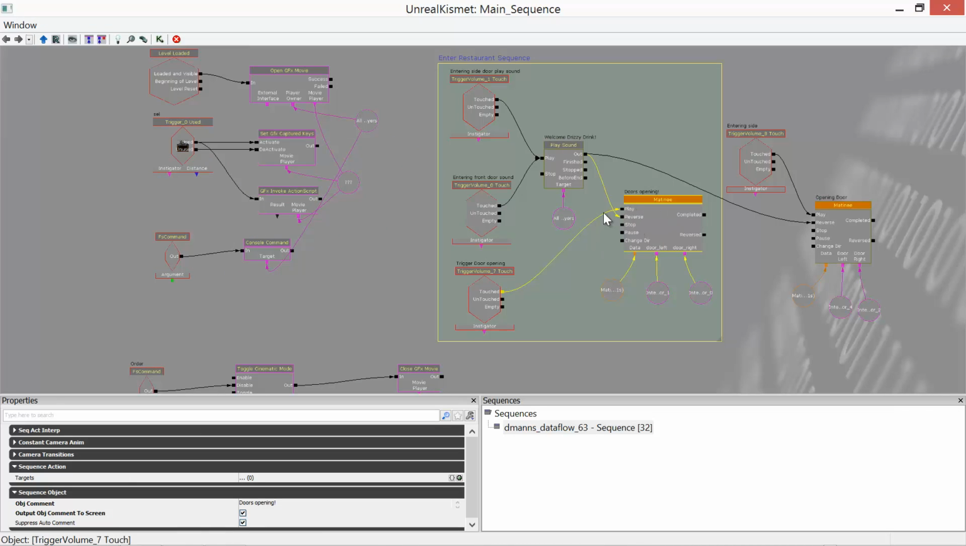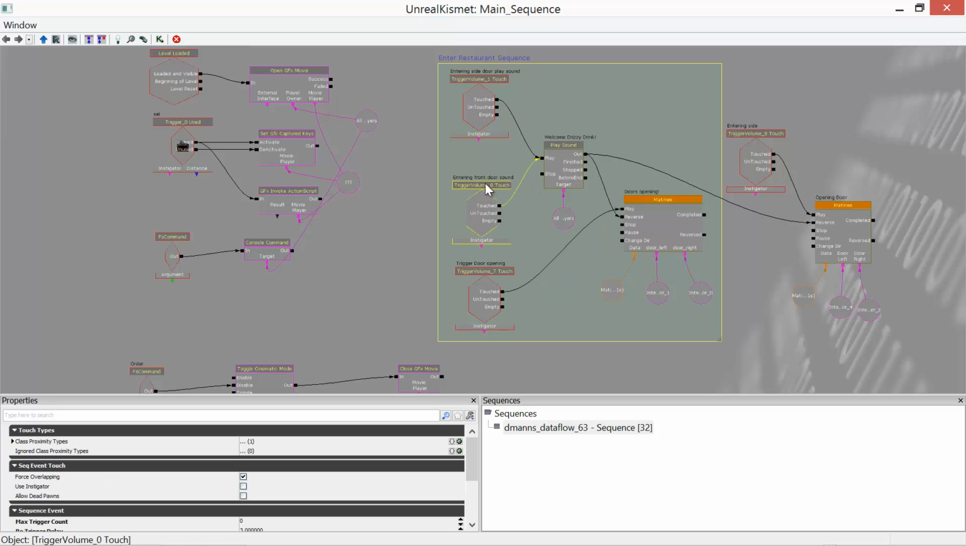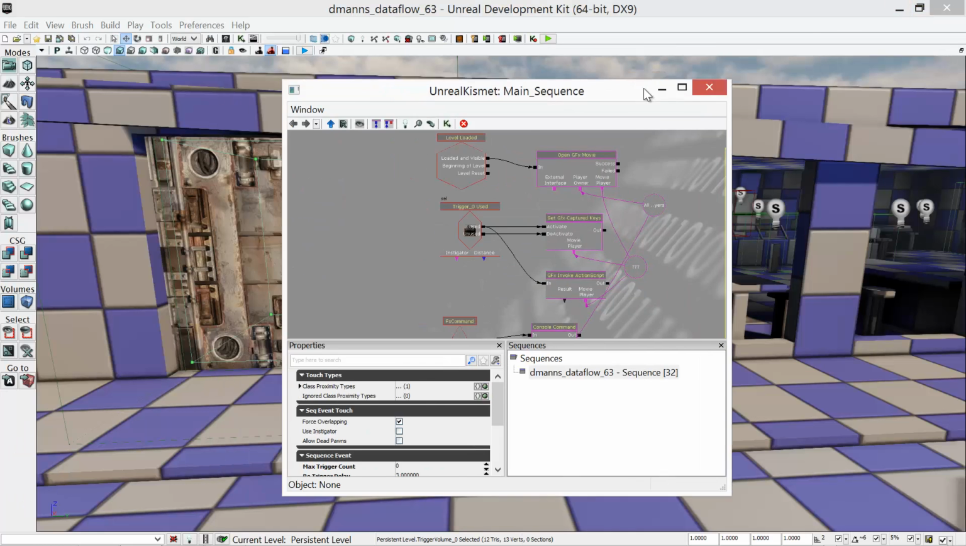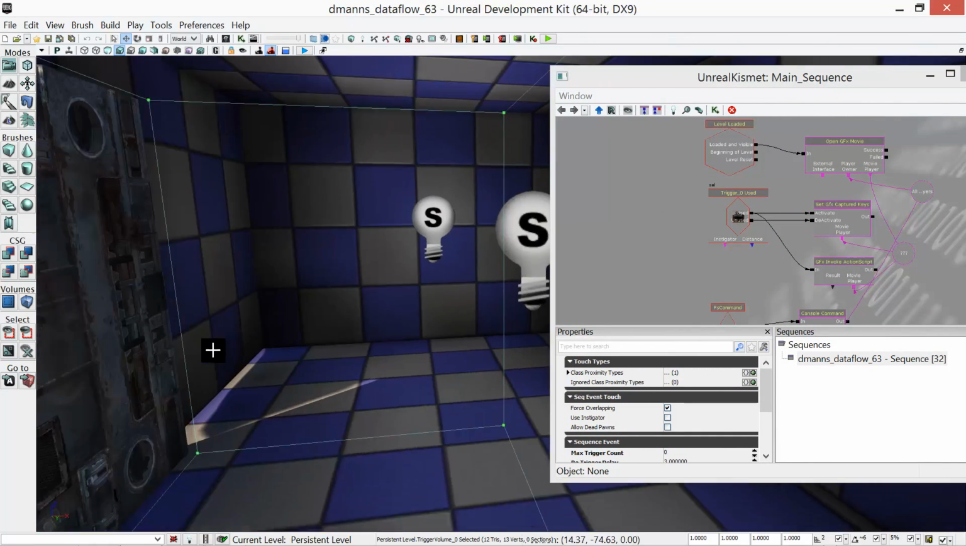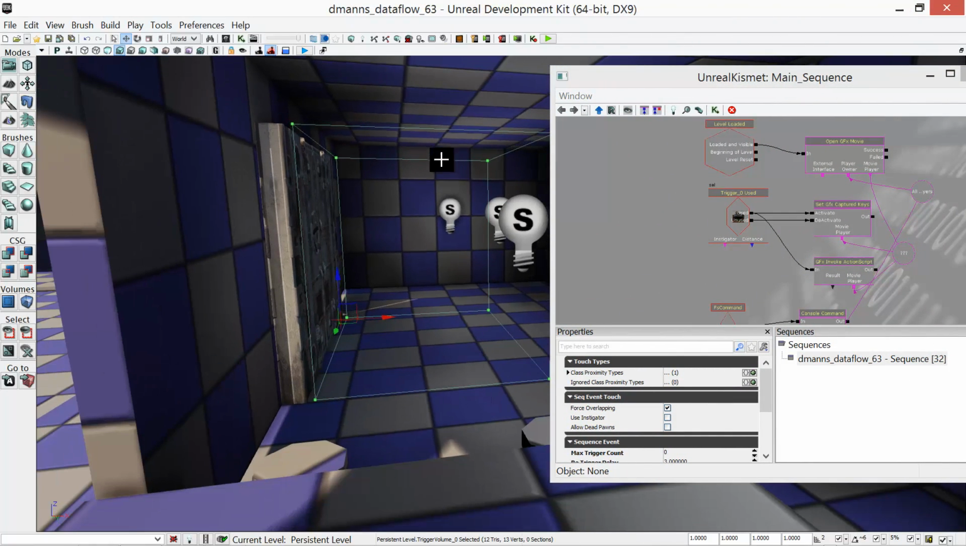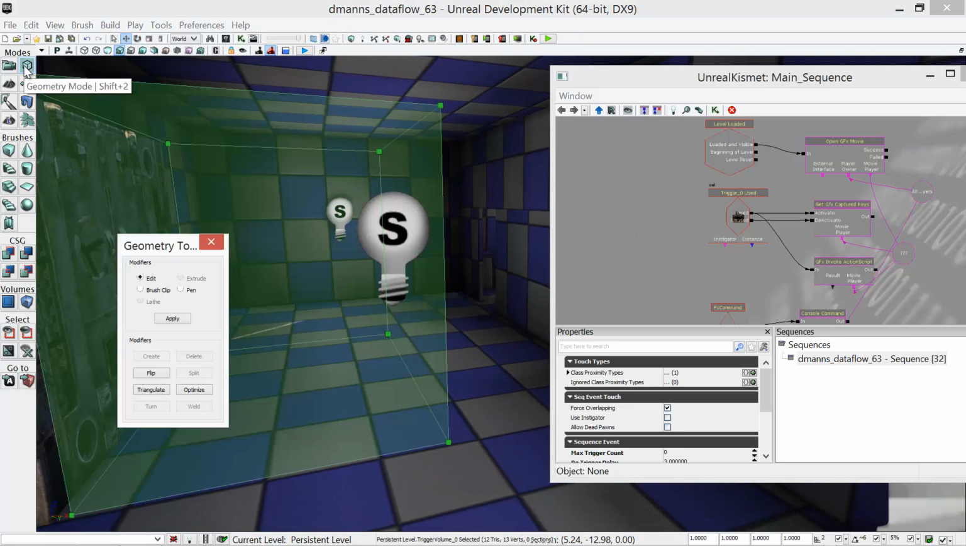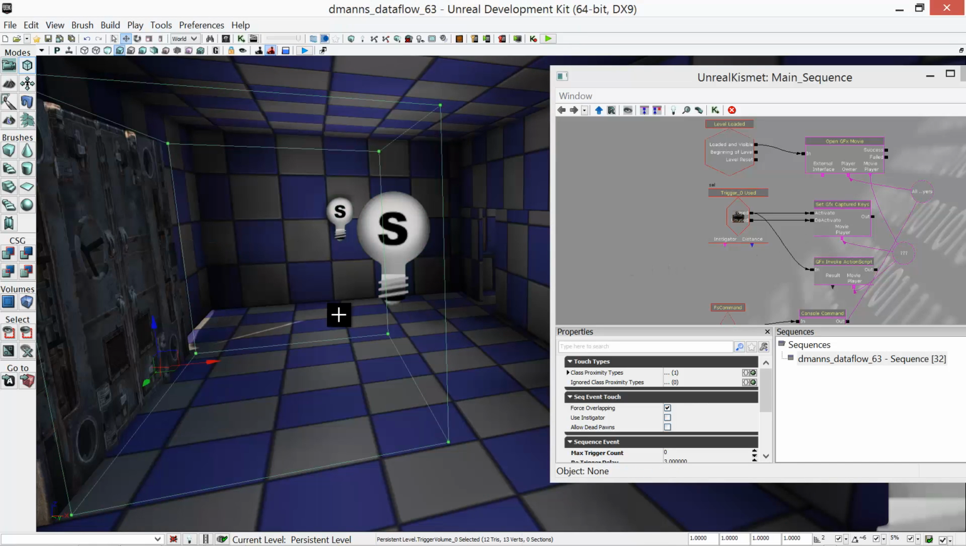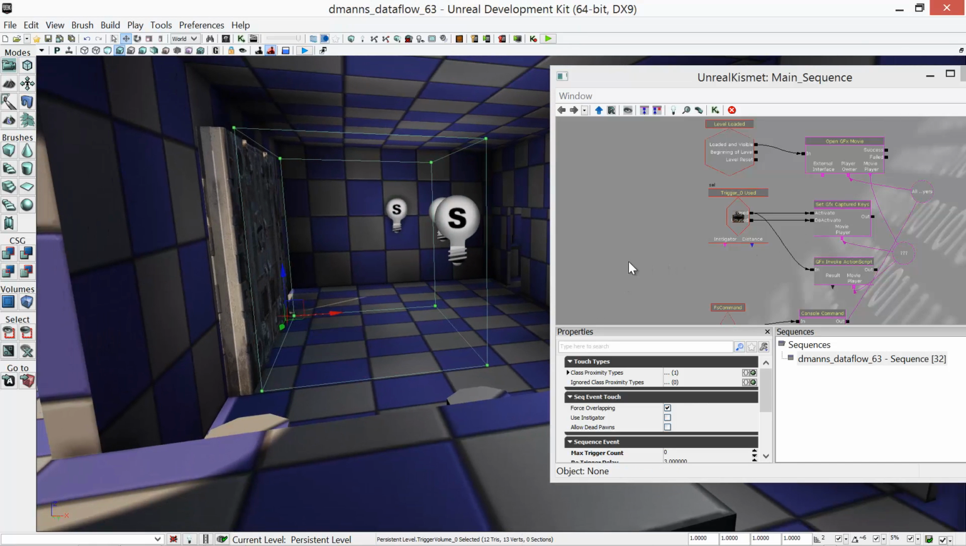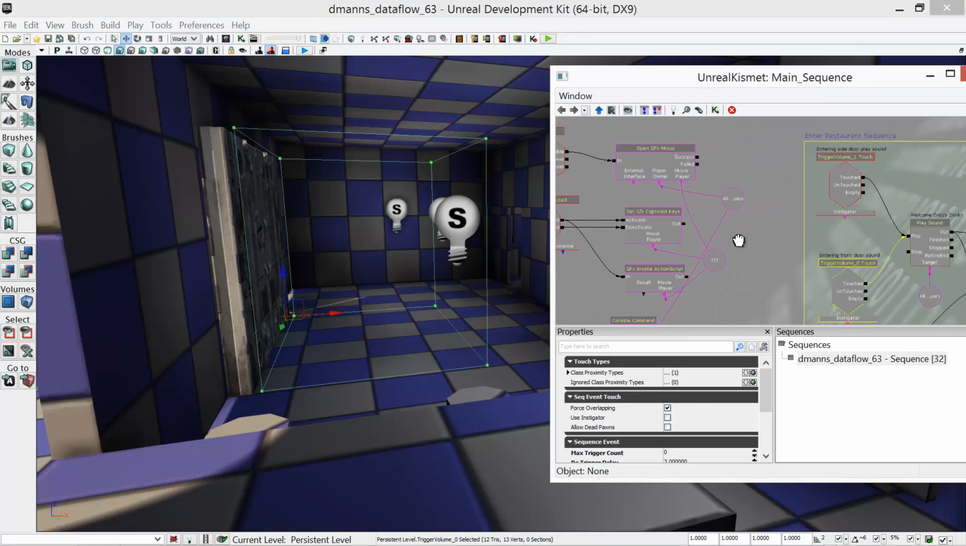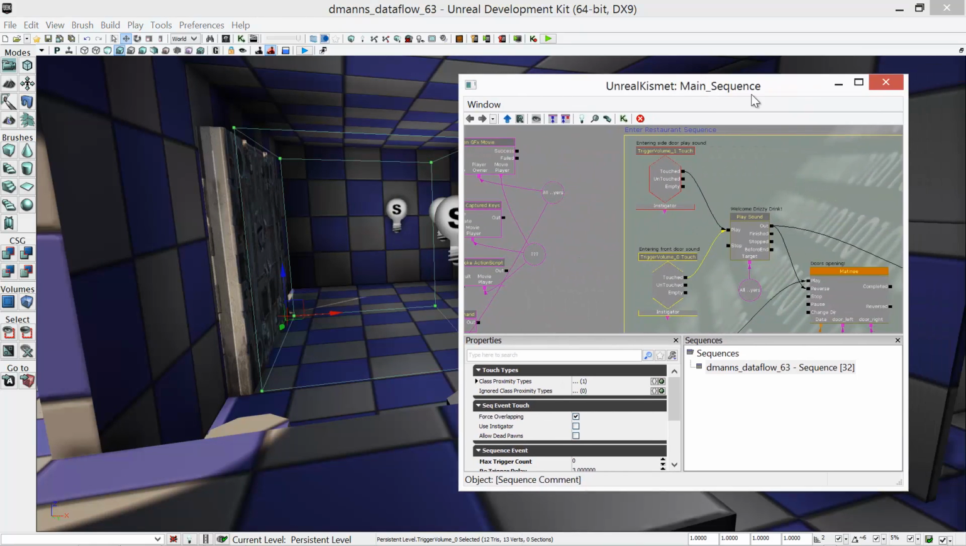Once the actual matinee has completed and you walk through the front door and into the trigger volume that is inside the doorway here, highlighted in green, it'll then play a sound and then close the door. Let's take a look at that sequence now.